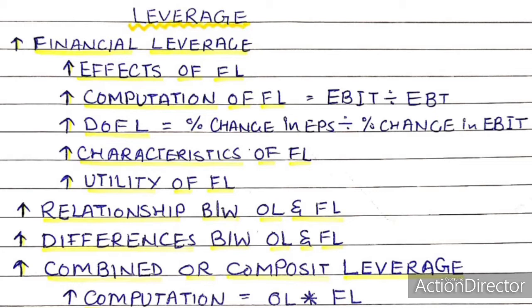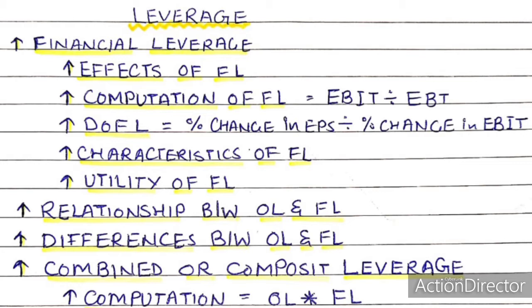Now let's understand the computation of financial leverage. At a single level of profit, the financial leverage may be calculated by using the following formula, which is operating profits or earnings before interest and tax divided by earnings before tax but after interest, or we can say EBIT divided by EBT, or EBIT divided by EBIT minus I. Here I stands for interest and EBIT stands for earnings before interest and tax.